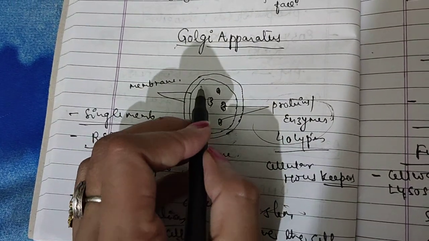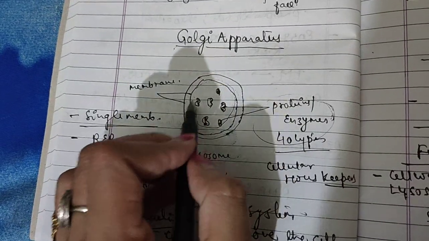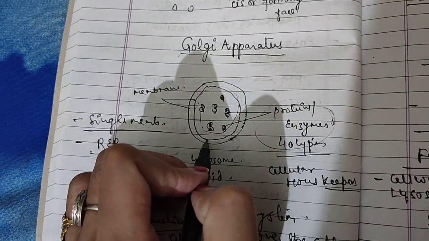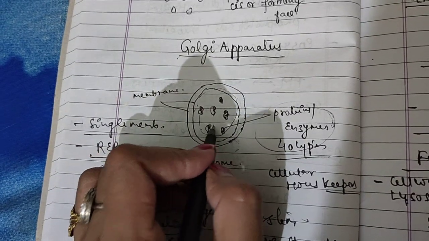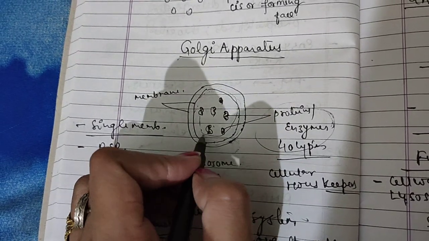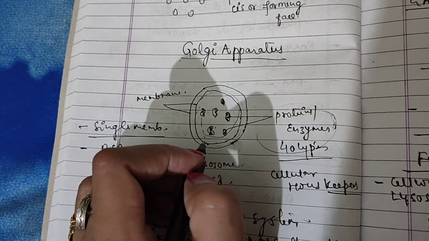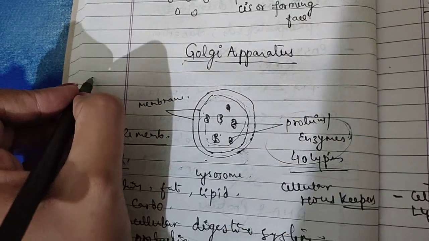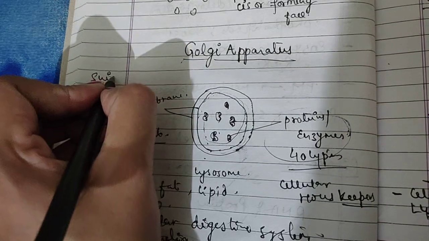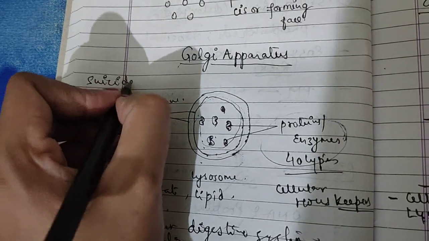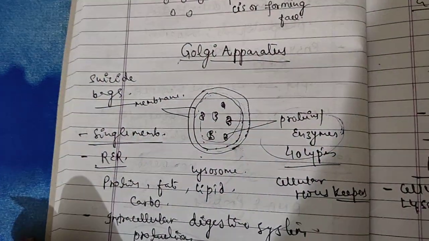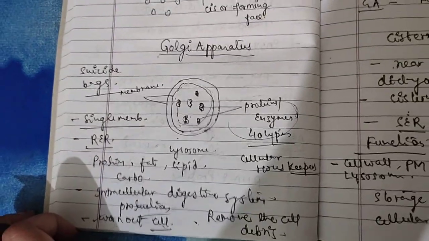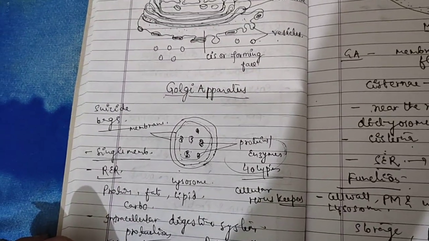That's why lysosomes are also known as suicide bags of a cell. So this is all about the Golgi apparatus and lysosomes.